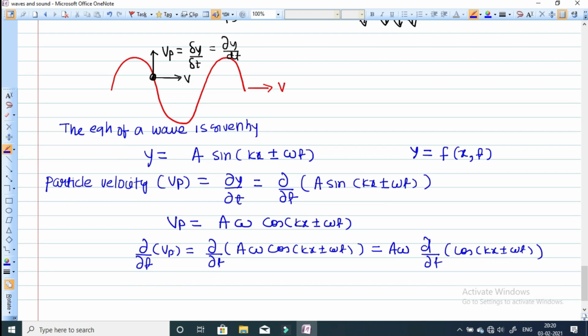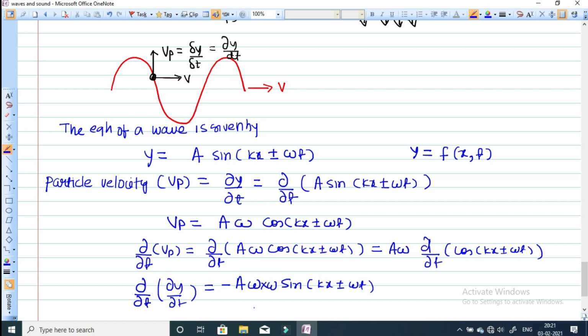Velocity is nothing but dy by dt, and we have obtained a omega. The differentiation of cos is minus sine, so it becomes minus sine of kx plus or minus omega t, and the coefficient of time t is omega, so omega will be multiplied.